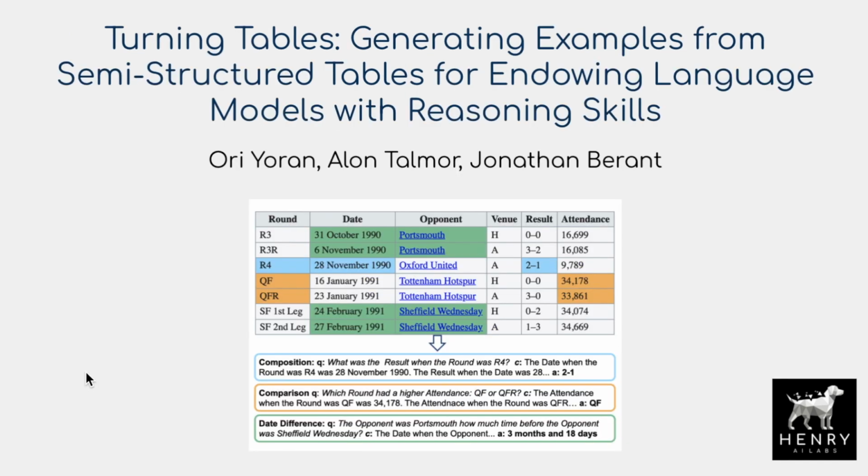Next up, we have Turning Tables: Generating Examples from Semi-Structured Tables for Endowing Language Models with Reasoning Skills. This was my favorite paper from this week because it really breaks down this idea of what it means to reason with language. They break down these different kinds of symbolic operations like composition and comparison, so you have these date differences or these compositions of facts and so on.